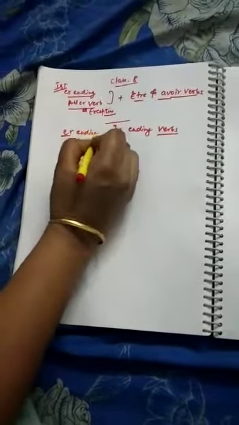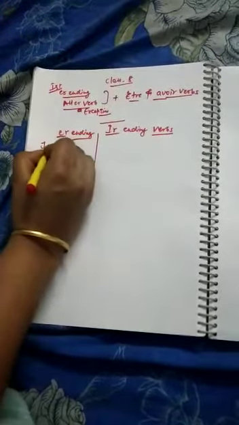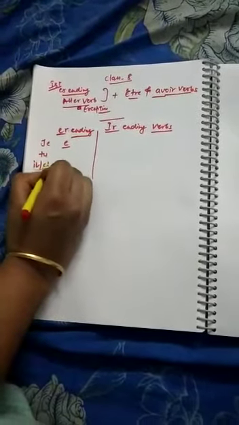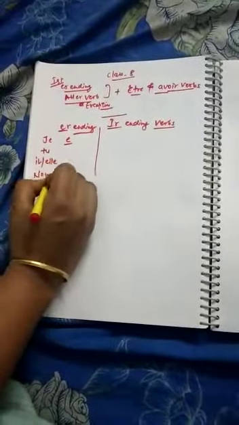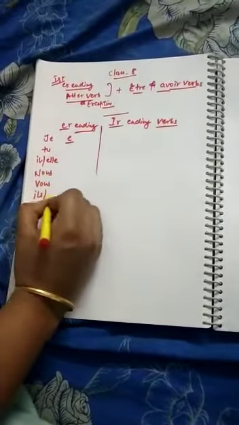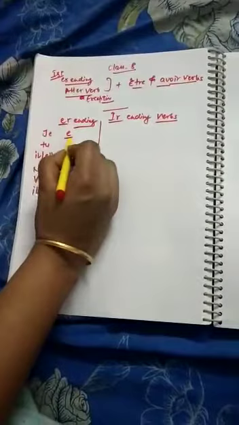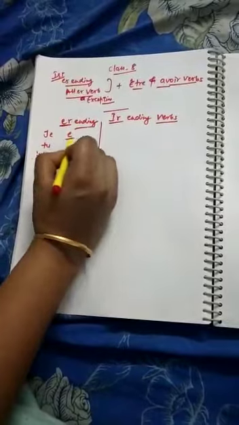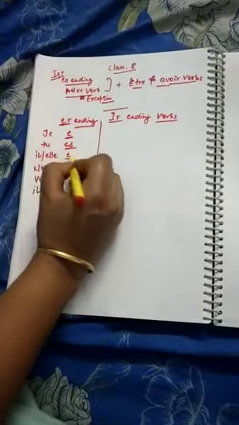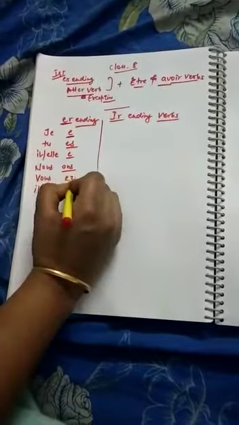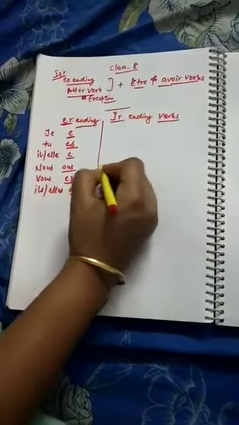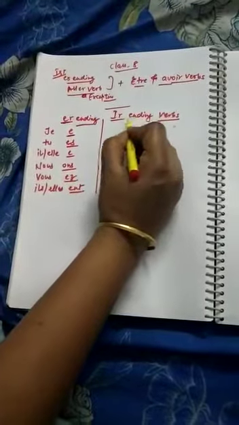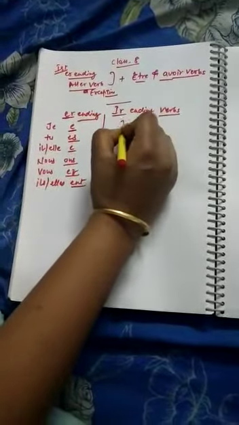As we do in ER ending verbs, what is the formula for ER ending? For ER ending, the formula is E with je, tu, il, nous, vous, ils. So the formula is the ending. What we do, we remove the ending ER and we use E, ES, E, ONS, EZ, ENT. D'accord? And for IR ending regular verbs, what we do?